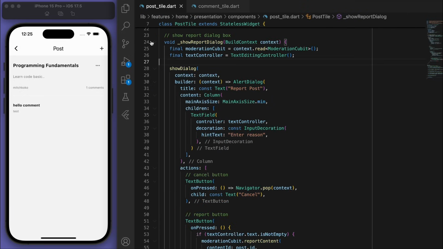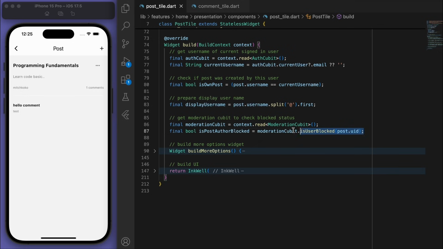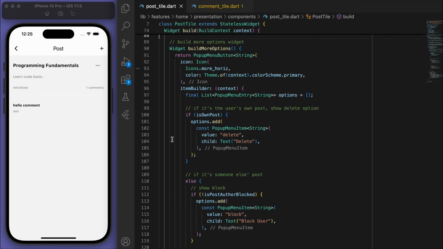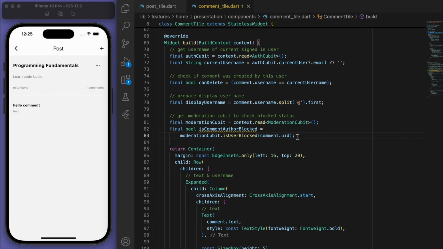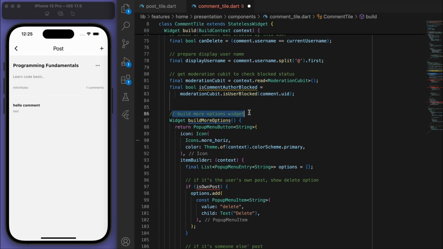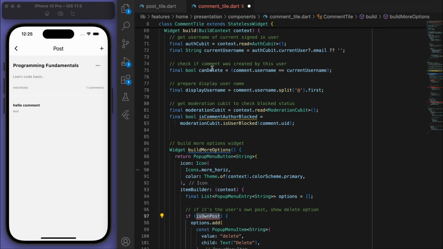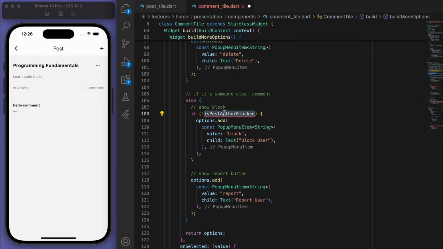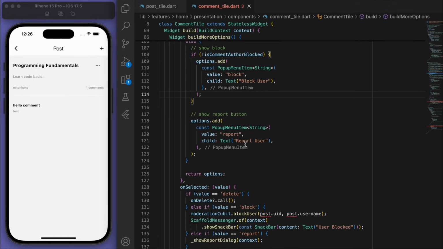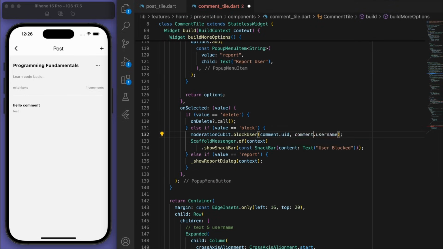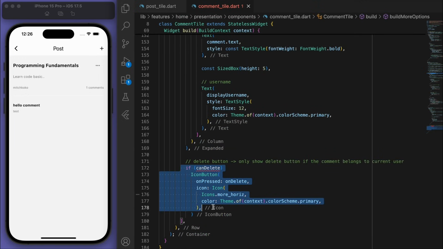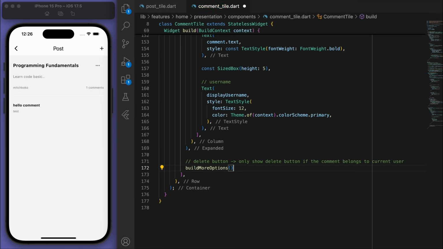Cool, and same thing in the post tile again. I just want to grab this bit of code here for the moderation cubit and just change it up to be the comment. And let's also grab the build more options as well, and change it to be comments. Sweet, so at the very bottom you can see we just have only a delete button, but now we can have a build more options.